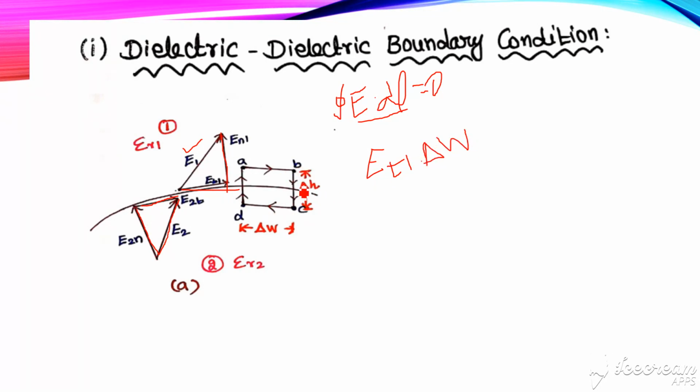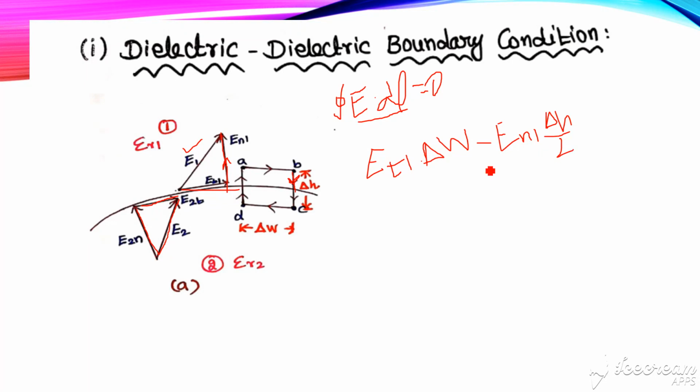Then while considering B to C, we have two media. Up to this interface we have one medium, and after that we have another medium, that is medium 1 and medium 2. So first we have to define with respect to medium 1. Here the field direction is indicated downward, but in medium 1 the normal is just opposite. So for that we need to consider minus En1 into the corresponding distance. This distance is divided into half: above in medium 1 we have height del h by 2, and in medium 2 also we have del h by 2. So we multiply with del h by 2.